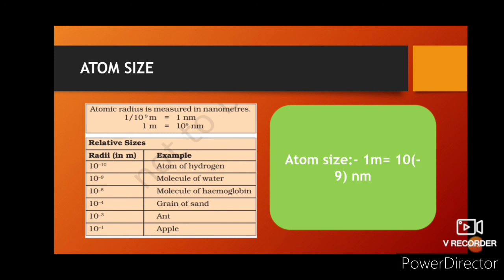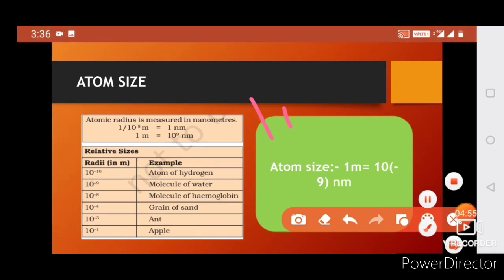Atom size is measured in nanometers. So 1 meter is equal to 10 raised to 9 nanometers.